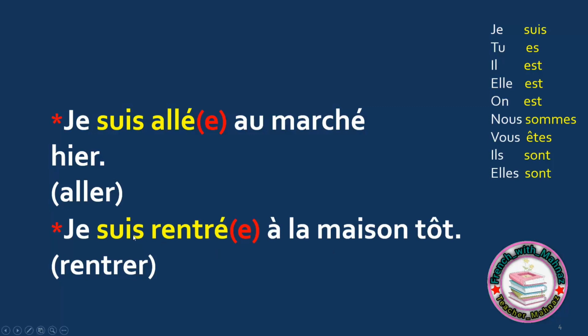Here, pay attention, I conjugate it with être. I say je suis, and then rentré is the PP. And because je is a woman, I add an e at the end of PP. If it is not a woman, I delete this e. Je suis rentré, I went back. As I said before, it doesn't have an effect on the pronunciation, at least not here.